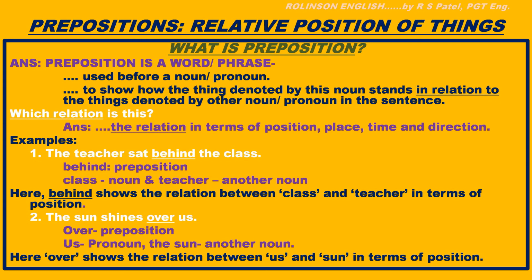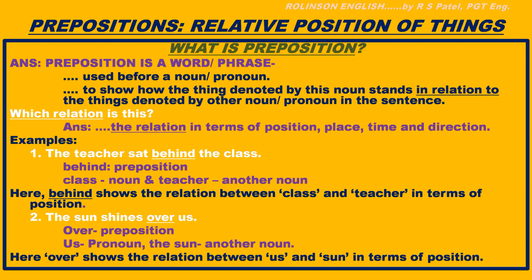Now second example is the sun shines over us. Here two things are sun and us. Over is the position here. Us is pronoun and the sun is another noun. Here over shows the relative position or the relation between us and the sun in terms of position. Okay, us refers to we people and sun is the heavenly object. What is the relative position between these two? That is shown with the help of a preposition over here.